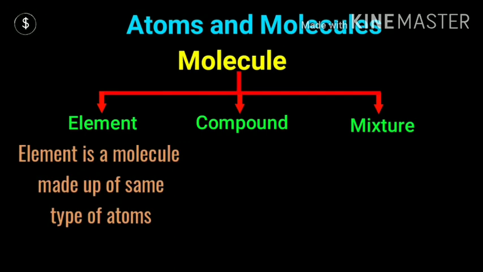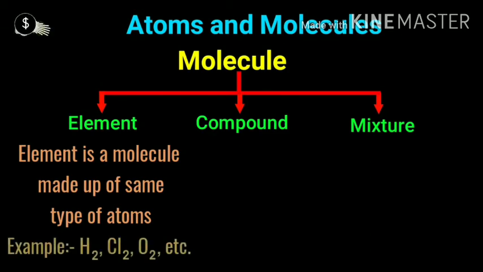Now what is an element? An element is a molecule made up of the same type of atoms, like hydrogen. So hydrogen is an element. The hydrogen element has all atoms of hydrogen. The nitrogen element has all atoms of nitrogen.